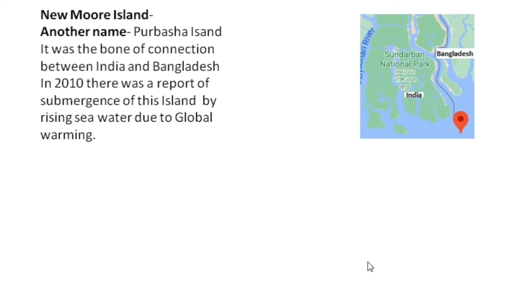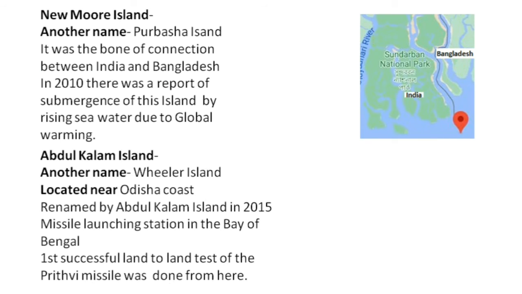Next one we have Abdul Kalam Island. This one is also known as Wheeler Island, situated near the Odisha coast, renamed Abdul Kalam Island in 2015. That means previously this island was known as Wheeler Island, but after 2015 it was renamed Abdul Kalam Island. It is a missile launching station in the Bay of Bengal. The first successful land-to-land test of the Prithvi missile was also done from here.